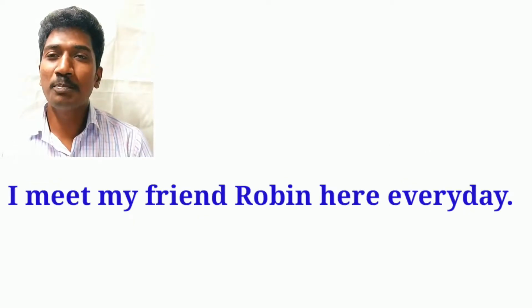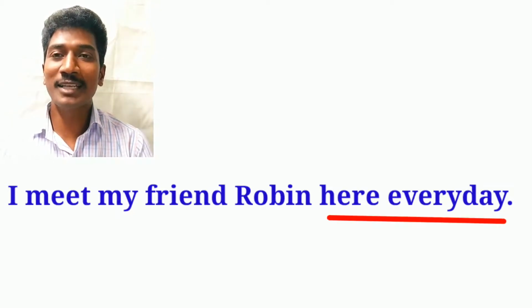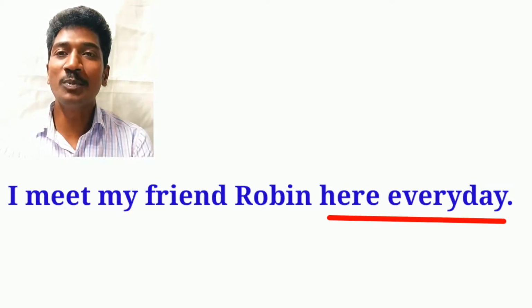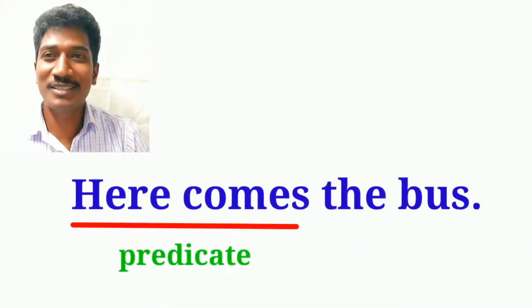I meet my friend Robin here every day. In this, the predicate has an adverbial part also. As I have said earlier, very rarely predicates come in the beginning of sentences. Here comes the bus. A very rare usage.